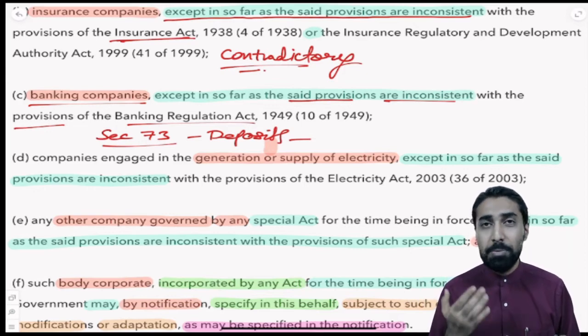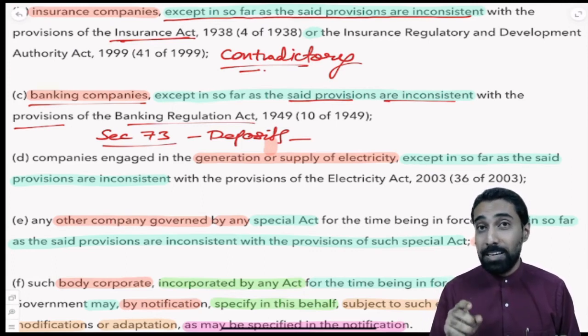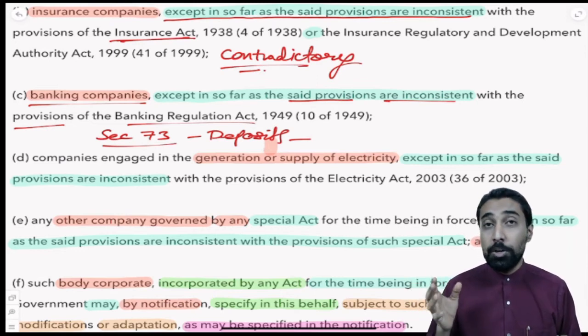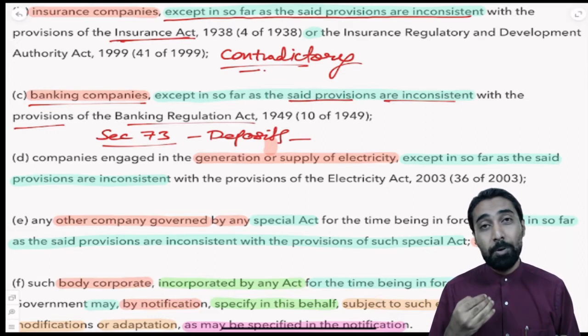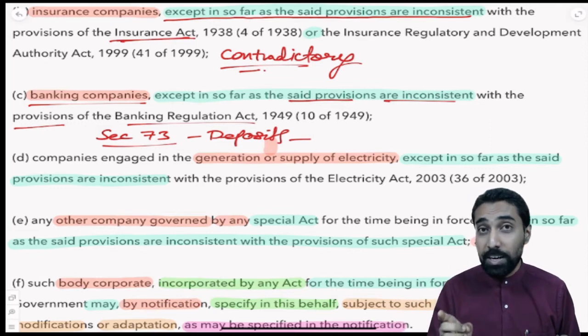For example, in a private company, you cannot accept deposits from the public. For a public company, what will happen? You can accept deposits, but there are a lot of rules, because you are accepting deposits not as your main business of accepting deposits and giving interest, but for your business requirement. That is why there are a lot of rules relating to that, right?